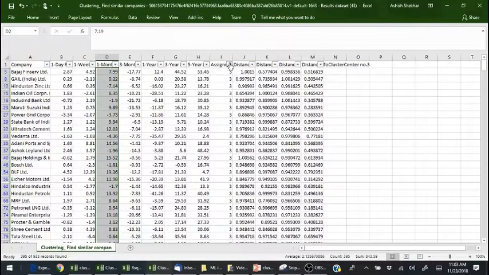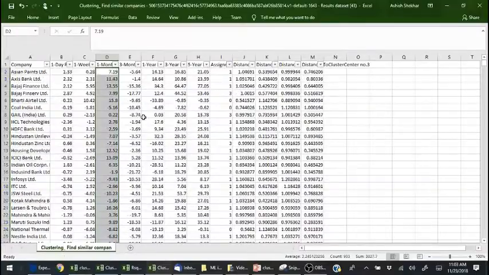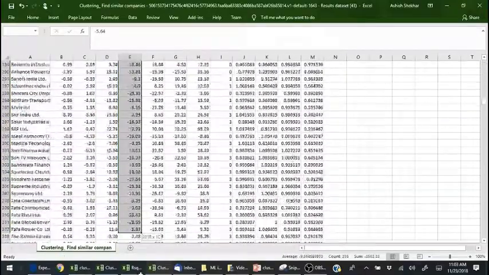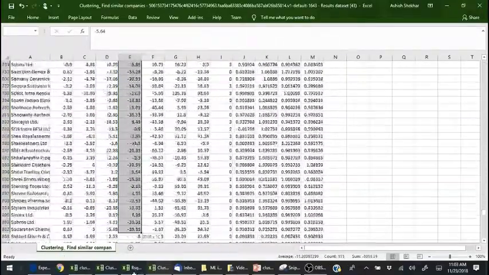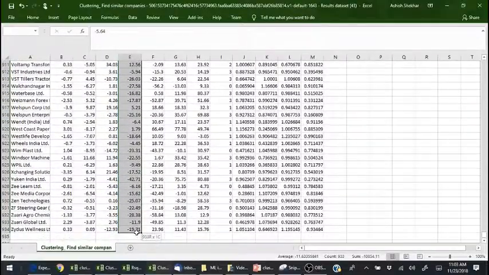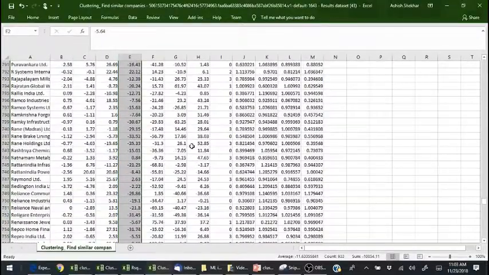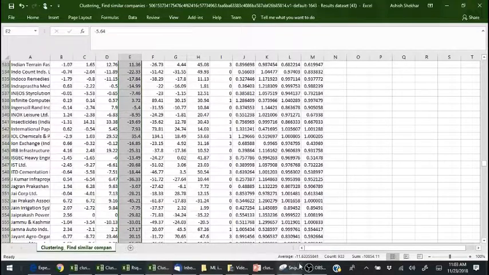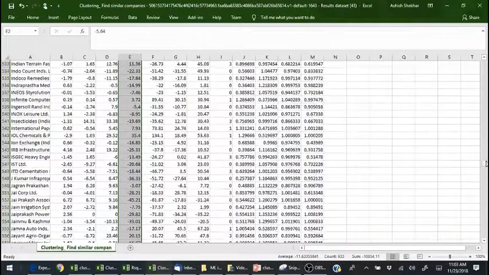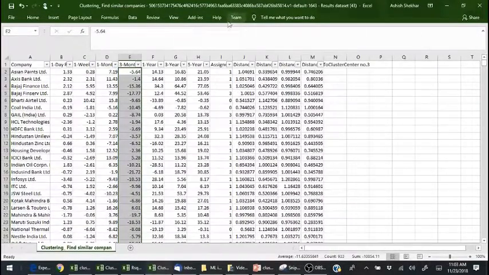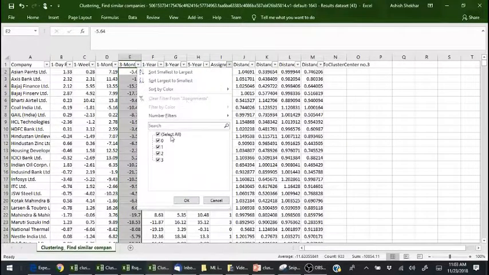Let's try this on 3 month data. This entire universe of 934 stocks has given a minus 11% return in the last 3 months. Now let's apply the same principle of clustering here as well.